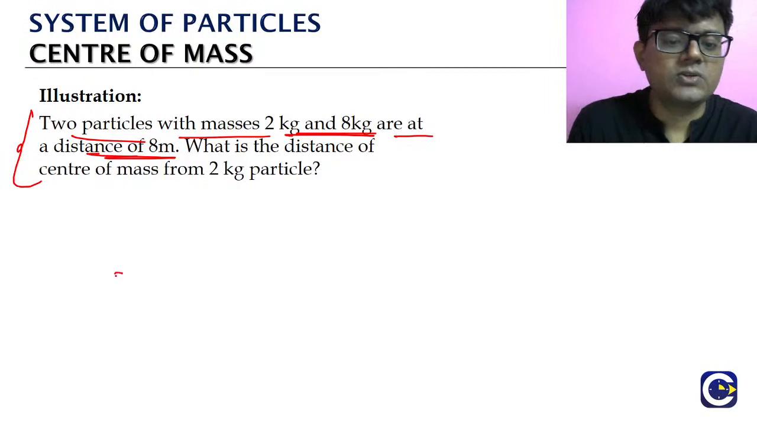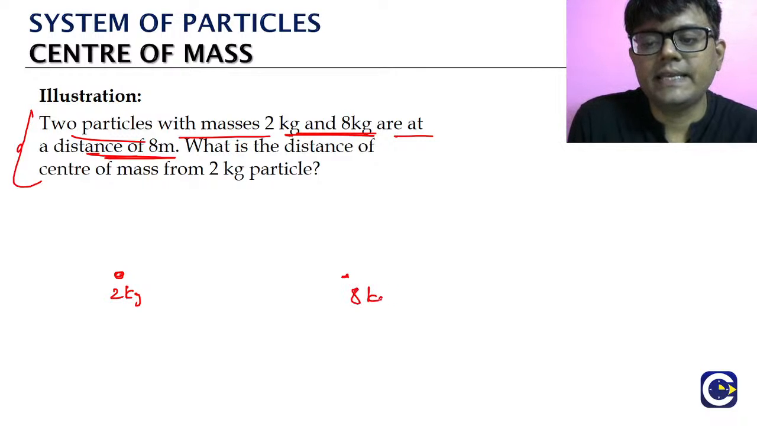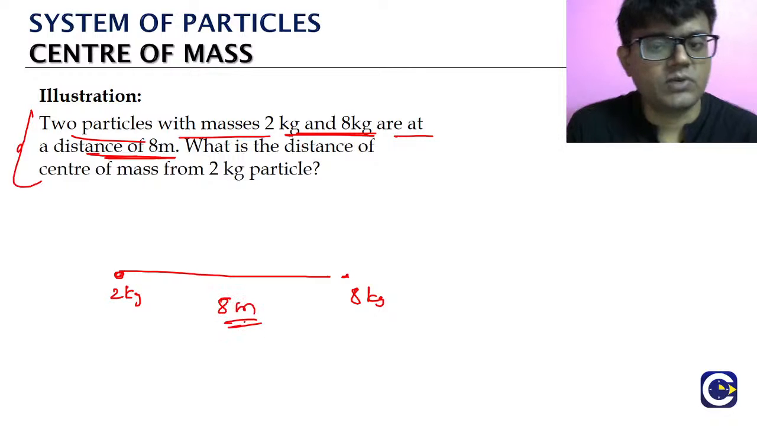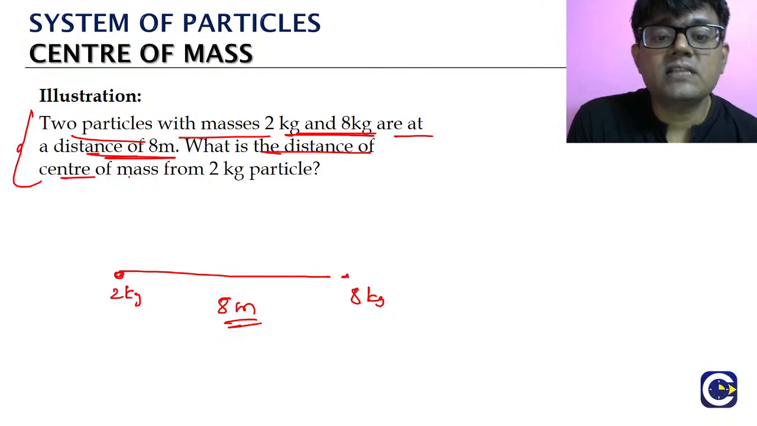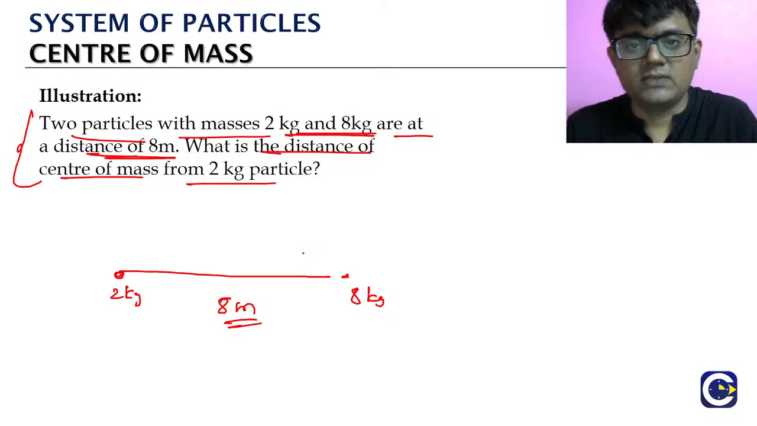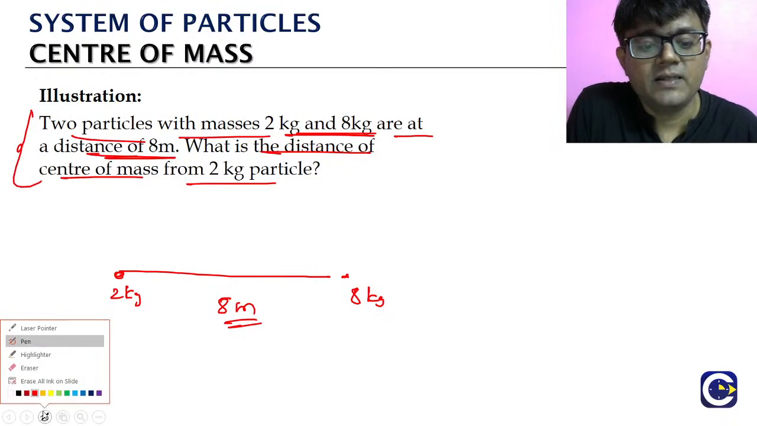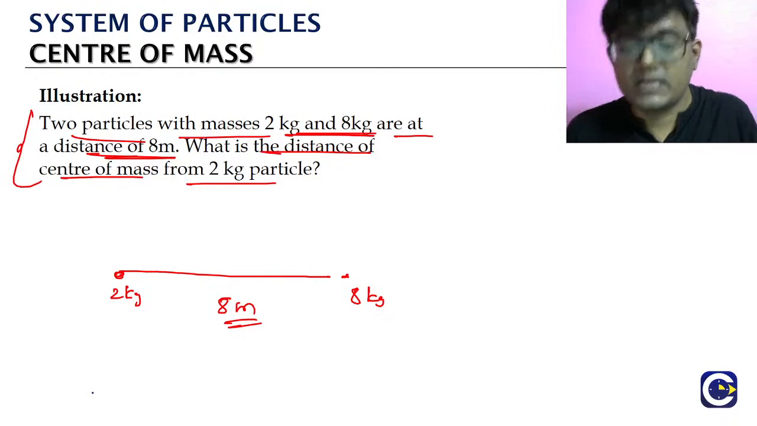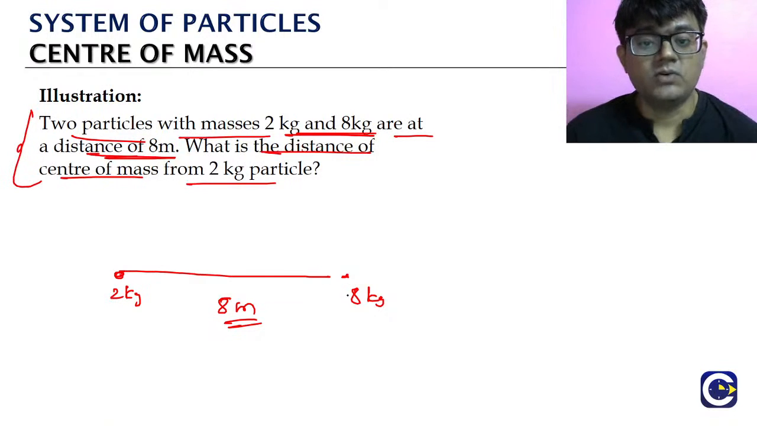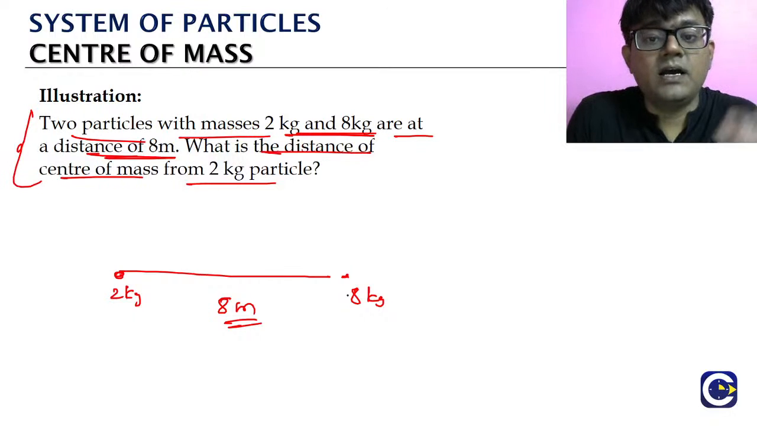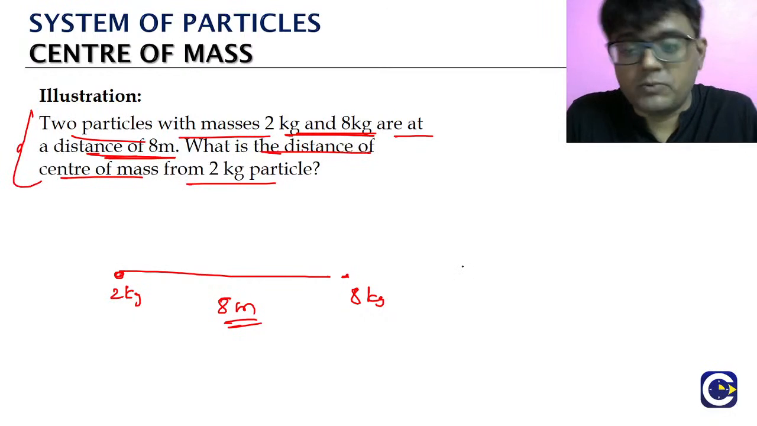Look, so there are 2 particles. One is a 2 kg particle, the other is an 8 kg particle. So what is the distance between them? 8 meters. Okay, wow. What is the distance of the center of mass from the 2 kg particle? Now, what is the difference between this and the problems we solved before? Here they are not even telling us what the origin is. Because we should know the origin and the axis, right? Only then can we use the center of mass weighted average formula.